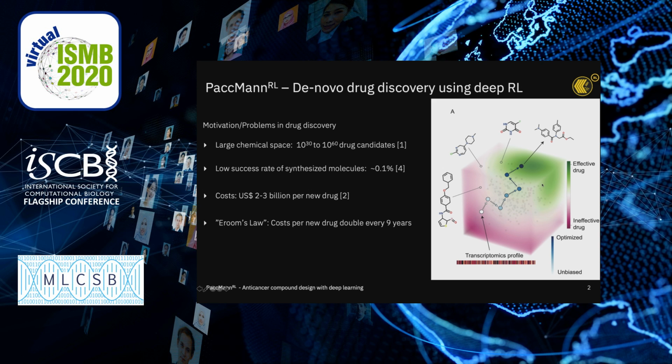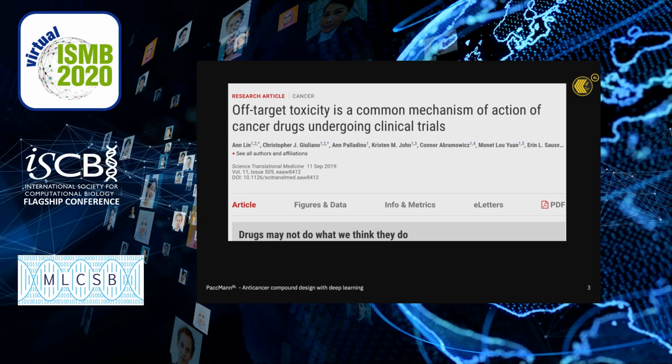And the current approaches on how to design new drugs is basically by identifying potential protein targets and then finding molecules that bind to those protein targets and then cause some downstream signal cascade that at some point, for example, causes an apoptotic process. However, there was a recent paper in Science Translational Medicine which questioned these lead compound discovery approaches. And the title of the paper is Off-Target Toxicity is a Common Mechanism of Action of Cancer Drugs Undergoing Clinical Trials. And here you have to consider that the success rate of cancer drugs in clinical trials is extremely low, only about 3%, although they're already tested with humans.